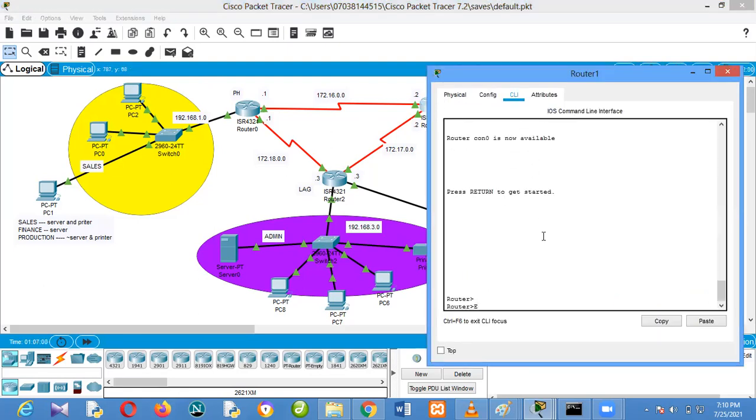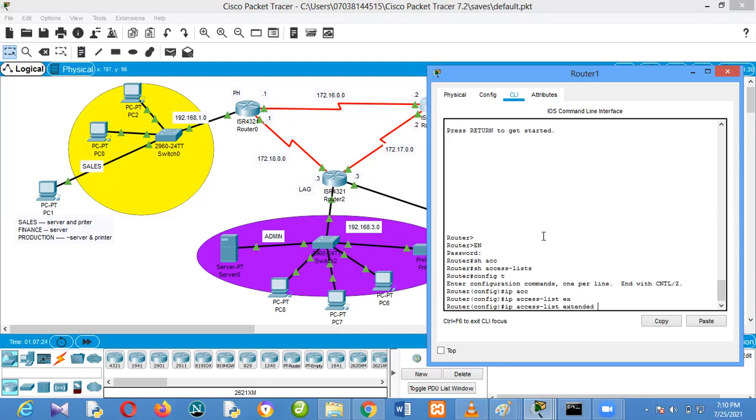So, enable, Cisco. Show access lists. There's no access list here. So, configure terminal. Okay. So ip access-list. I'm using extended now.